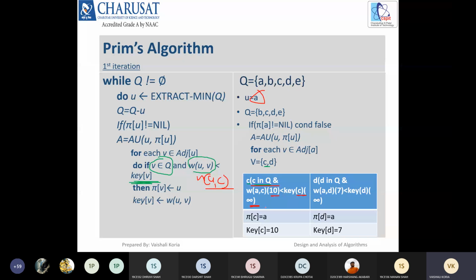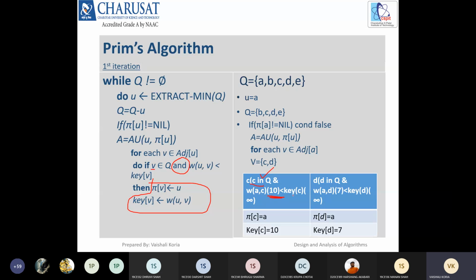Initially, the keys of all vertices are initialized by the weight of the adjacent edge, because initially they are infinite. If both conditions are true, you can see the relational construct AND is used, meaning both conditions should be true to process these two statements. This c is in the Q, first is correct.